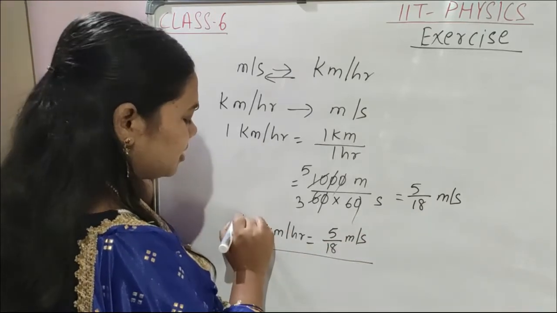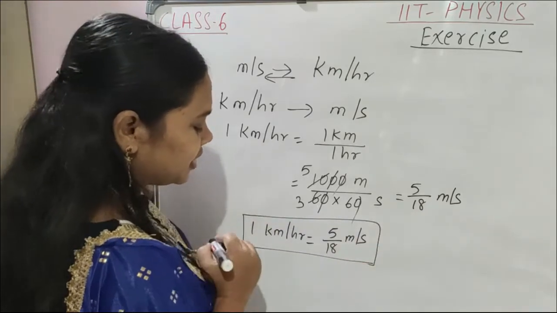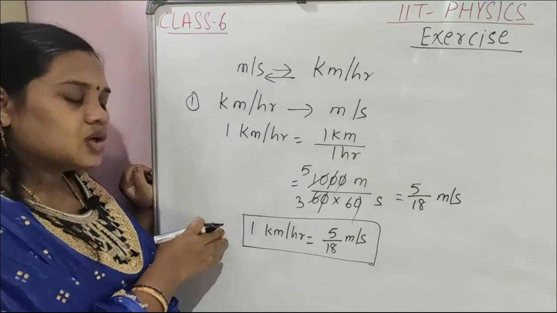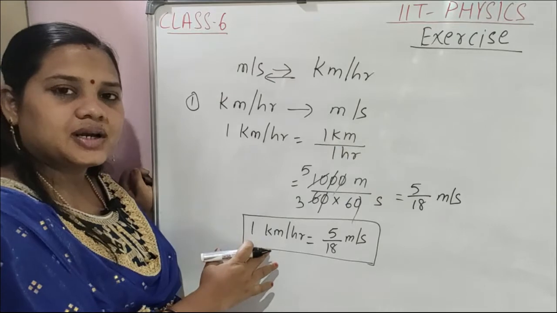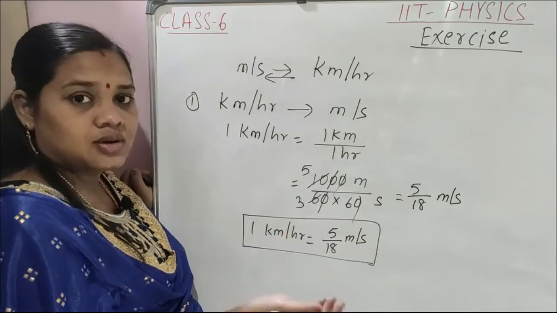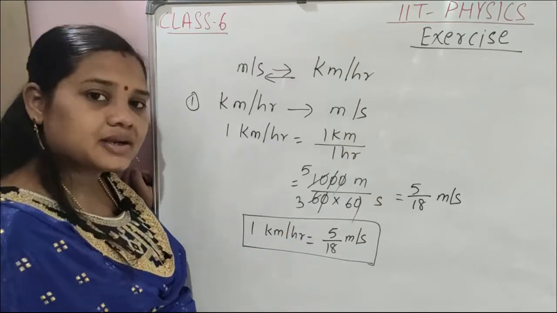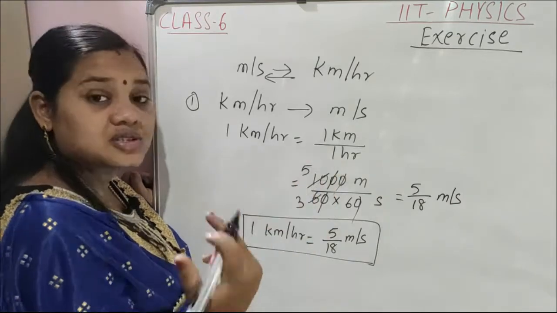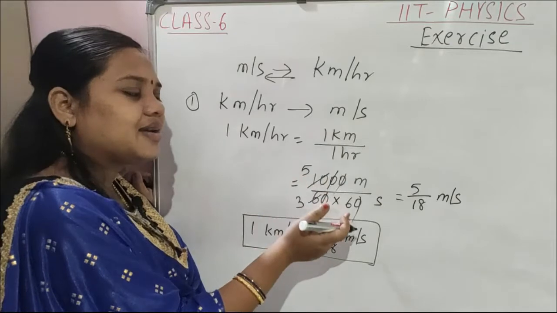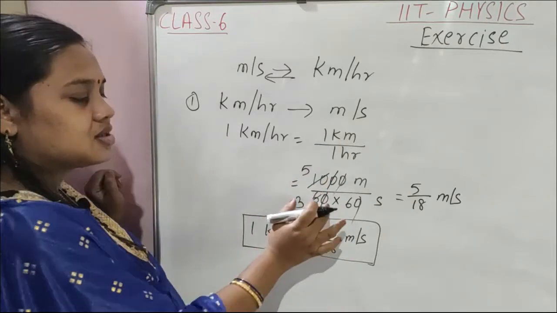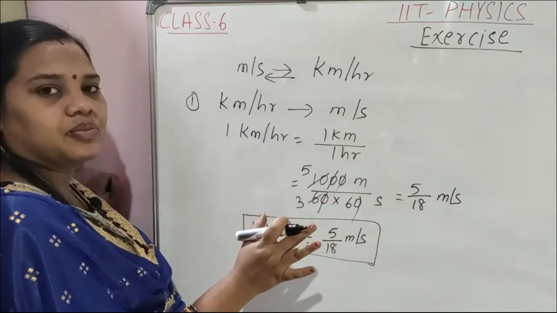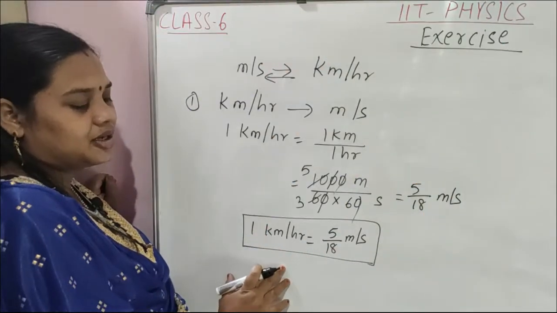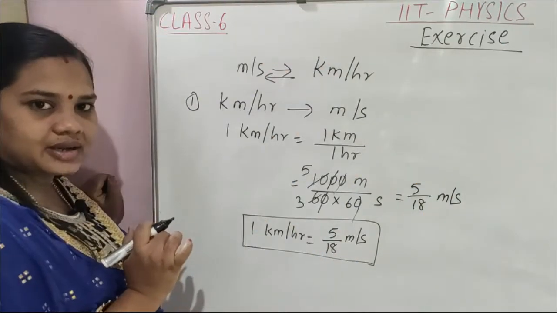Clear, children? Did you see how I converted kilometer per hour into meter per second? Just like this, you can convert kilometer per hour into meter per minute also. How? Instead of converting hour into second, you convert hour into minute, which means only 60 will come. So like that, you can convert kilometer per hour into meter per second.